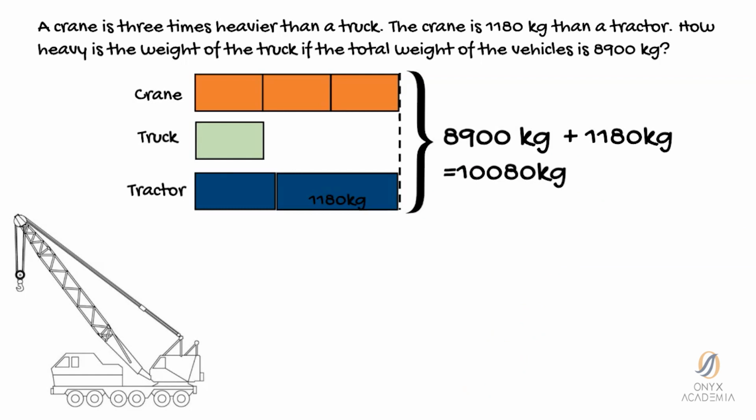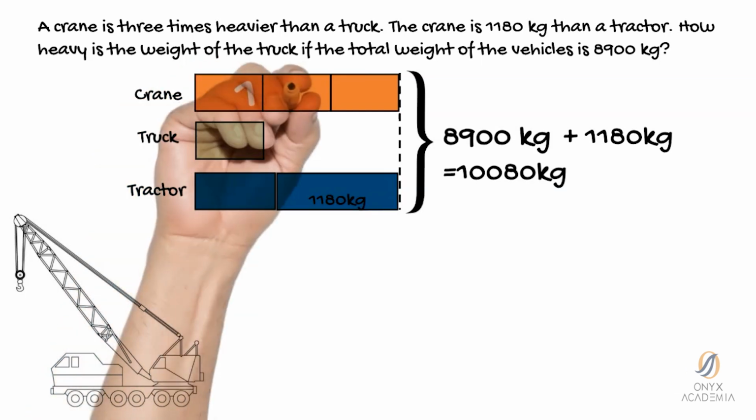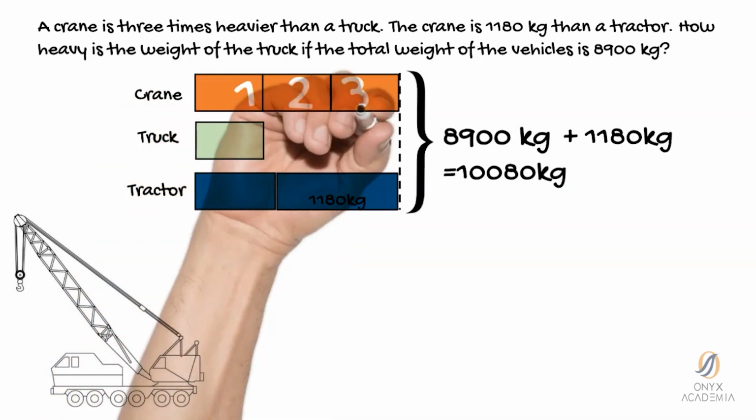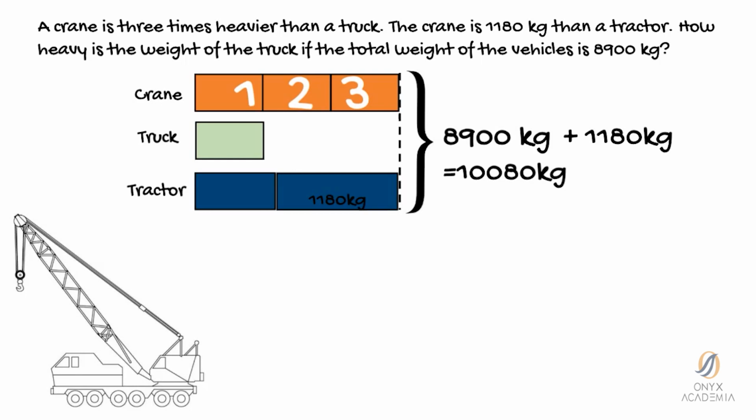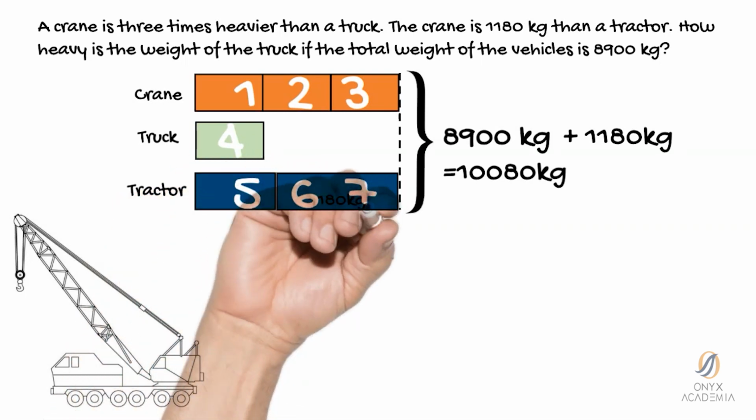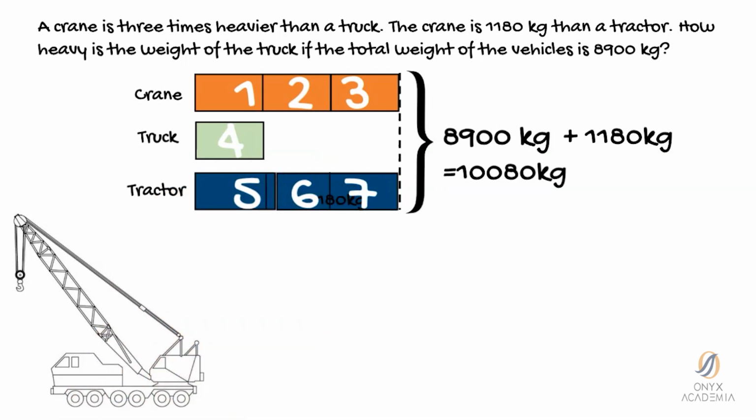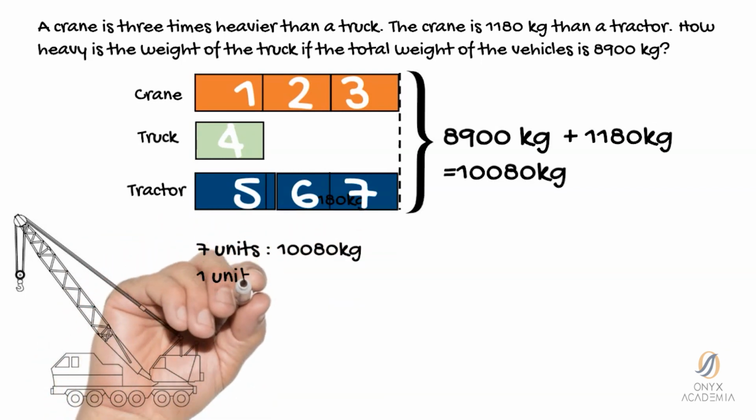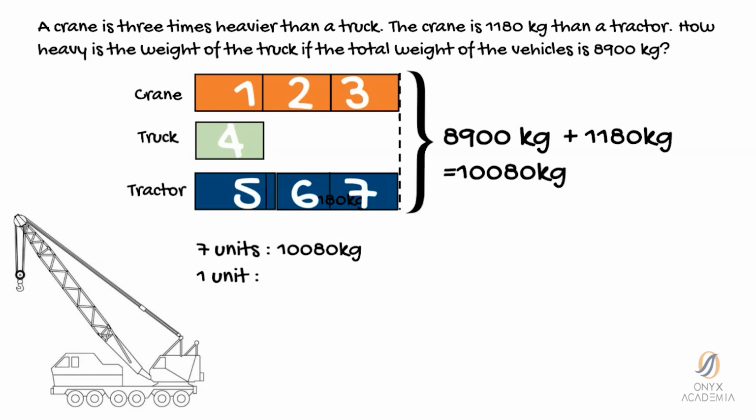The number of units representing the 3 vehicles will be 3 units for the crane, 1 unit for the truck, and 3 units for the tractor. The total units are 7. Since 7 units is 10,080 kilograms, 1 unit is therefore 1,440 kilograms. And this is the final weight of the truck.